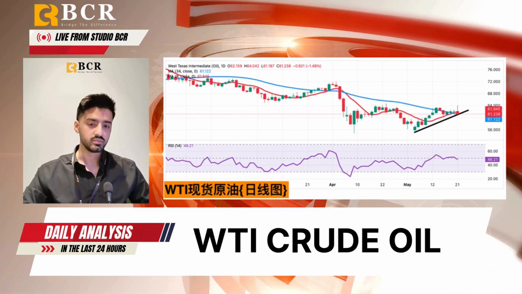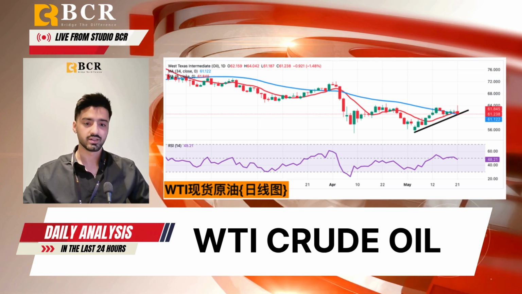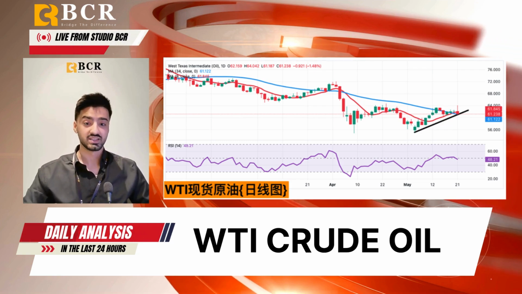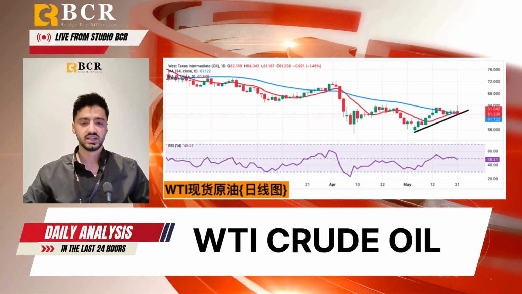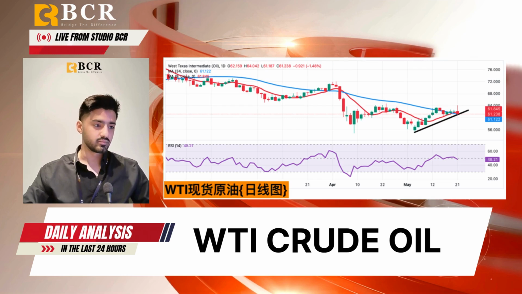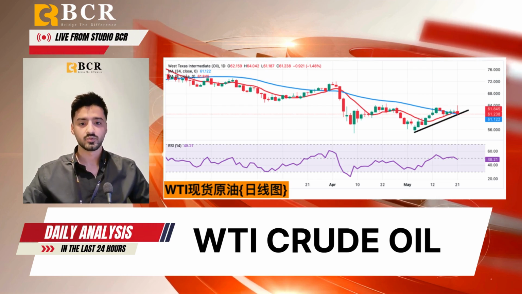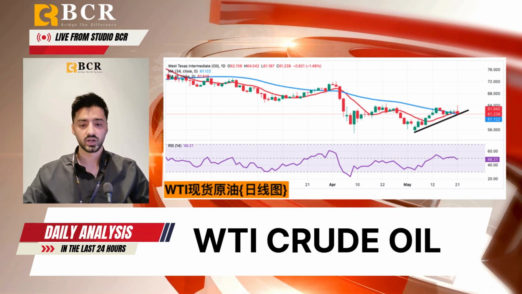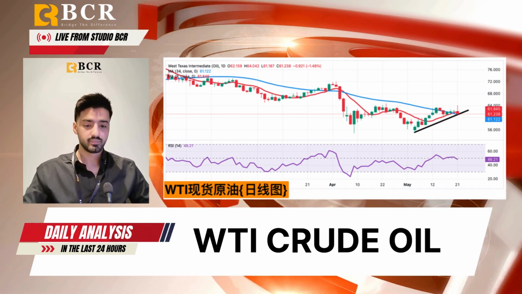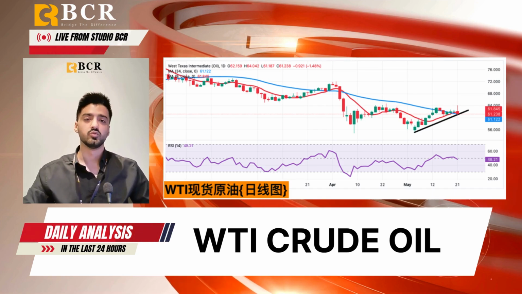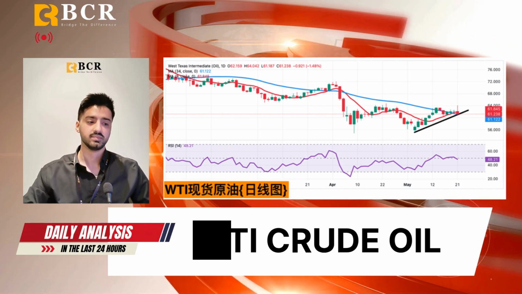Technically, crude has broken above the key $60 level and the 20-day SMA at 60.67, closing three straight bullish candles. Momentum remains strong with a MACD golden cross in place. Resistance lies at 64.71 with potential for further gains towards 65.61. However, a break below 61.09 or $61 would suggest a near-term pullback towards the $60 mark.